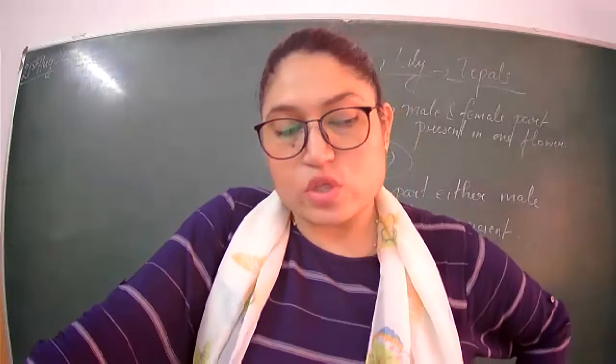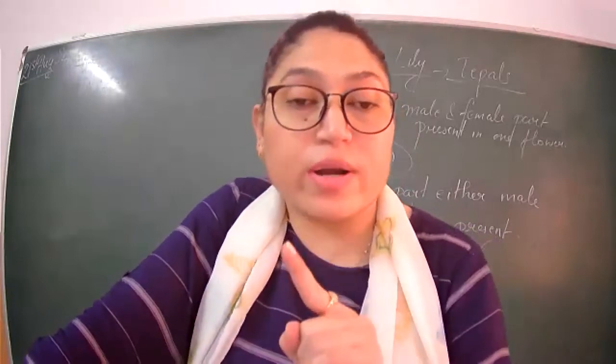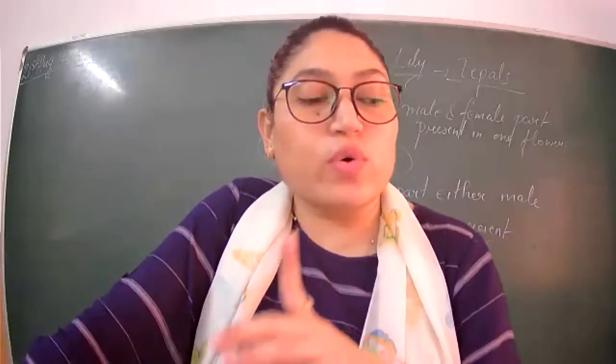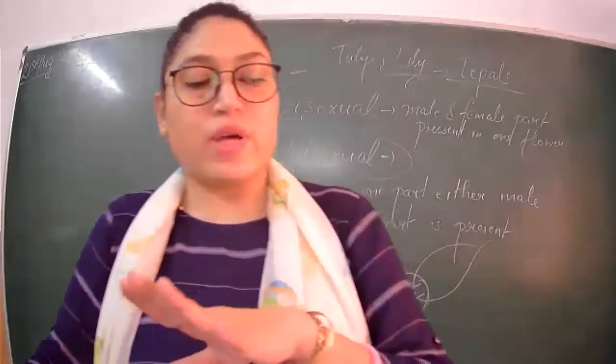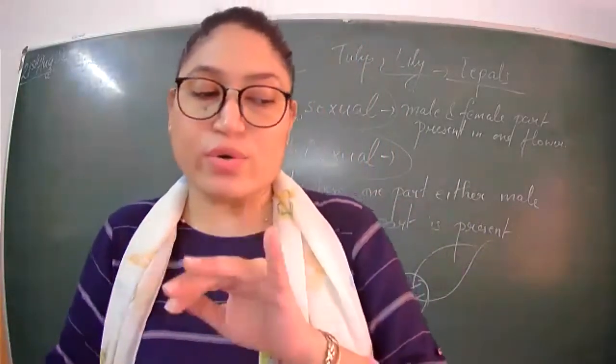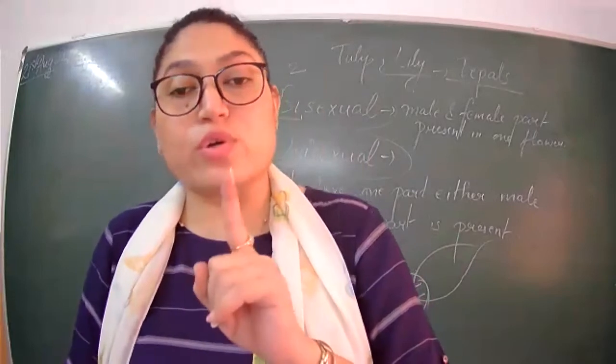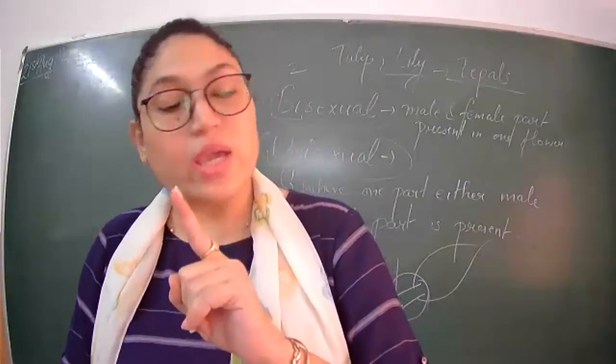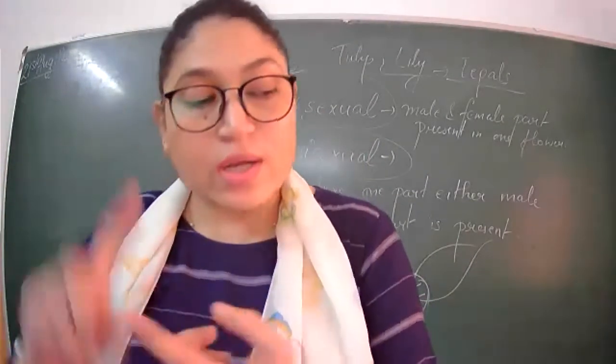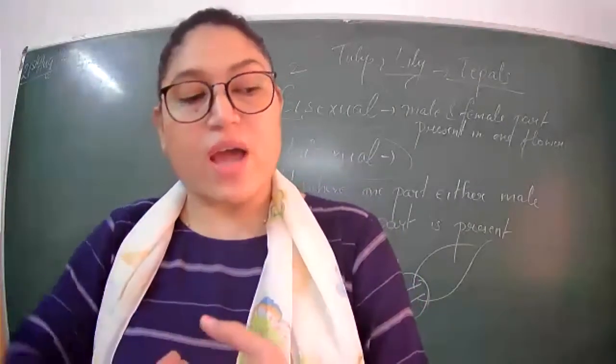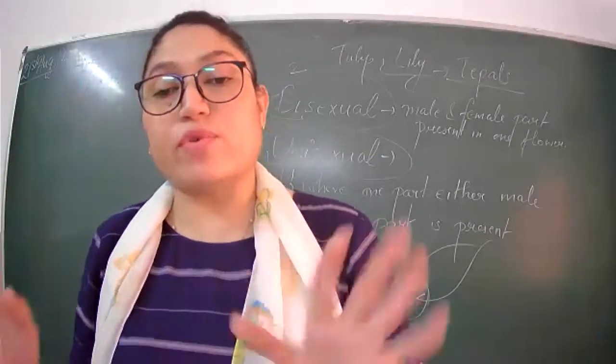Then second question is draw a leaf, a taproot, a flower. So if you have already drawn a leaf and a flower, then no need to draw it again, but taproot also has to be drawn in the notebook. Those who have not drawn leaf, flower, or taproot have to draw all.